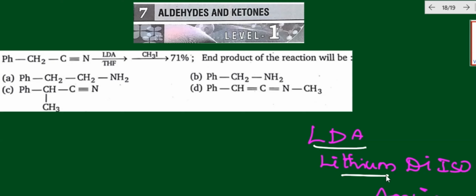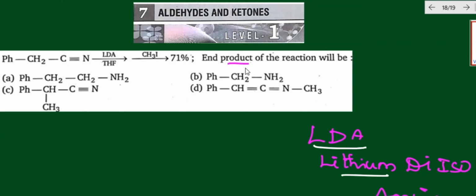Lithium is there, no? Naturally, lithium, sodium, potassium, rubidium, cesium, francium, the first group elements, are strong bases. So lithium is attached with that alkyl. Coming to this point, this strong base reacts with this compound. We are also adding CH3I, methyl iodide. So we are getting 71% of the product.